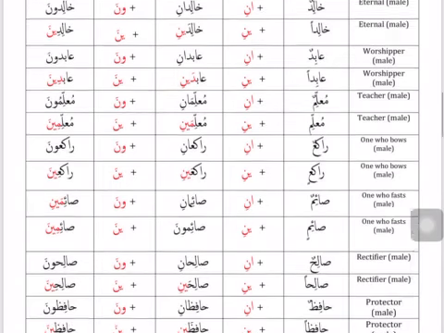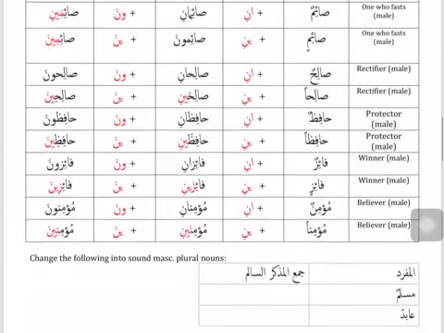Let's look at another example, mu'min. Mu'min is a believer, a male believer. So mu'minun, I want to say two believers. Because mu'min ended in dhamma, I'll choose the ending ani. Two believers, mu'minani. More than two believers, mu'minuna. Mu'minuna is a common word we see in the Quran.